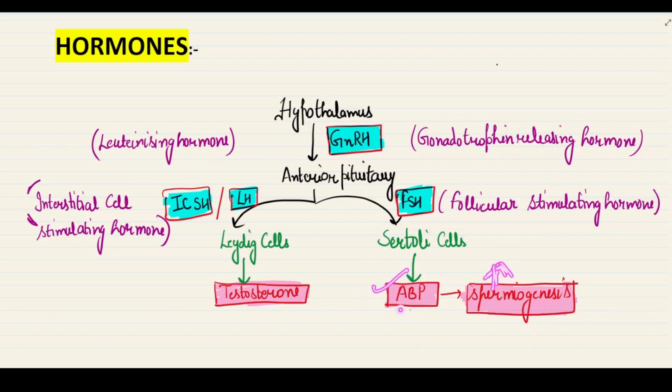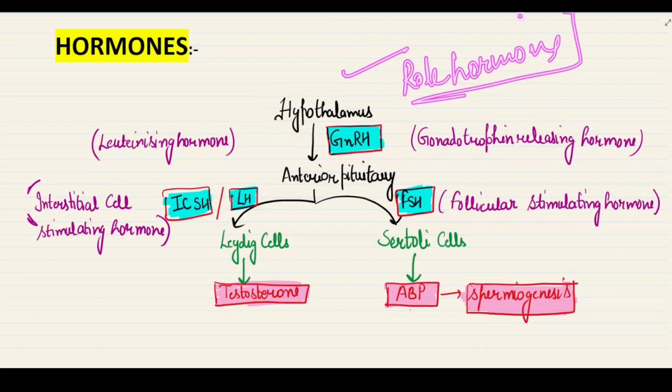The Sertoli cell releases the androgen binding protein that helps in the formation of sperm, a process called spermiogenesis. So this is the chart that shows the role of hormones during spermatogenesis.